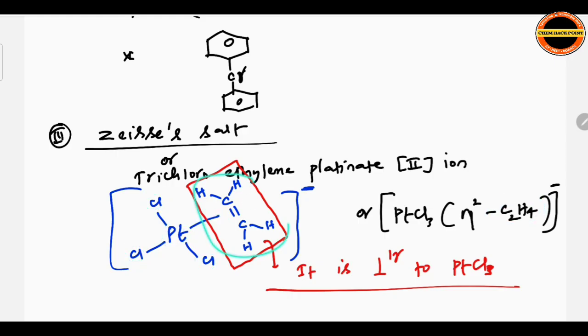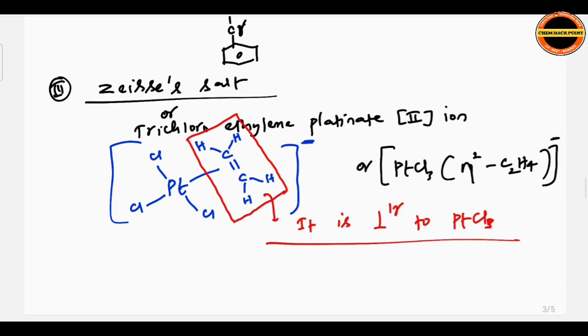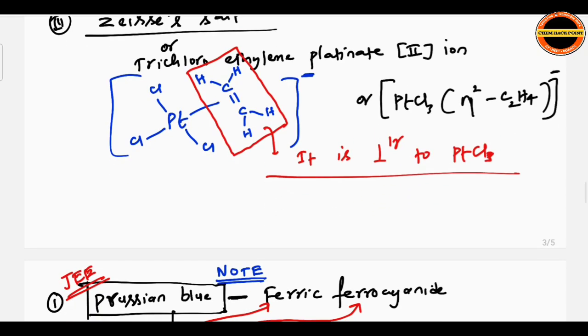See, C2H4 given here, and the overall charge is negative. That's why we wrote platinate. Whatever I kept in the box here, this one is perpendicular to PtCl3, not in the same plane. Observe it, everyone, perpendicular to PtCl3.